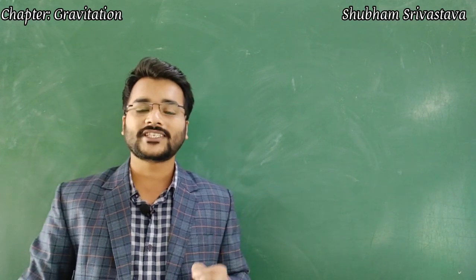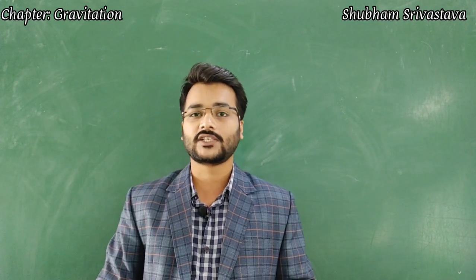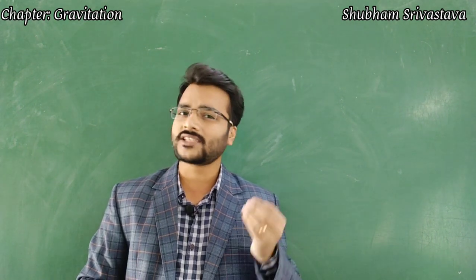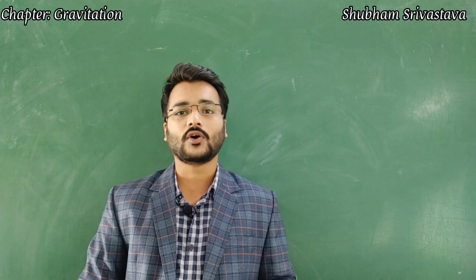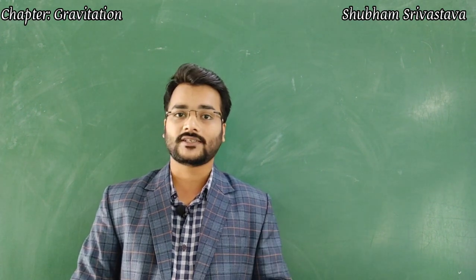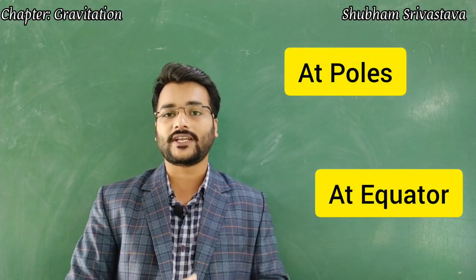Now just now we studied that the value of small g is 9.8 meter per second square on earth, but in some special cases there are some slight variations in the value of acceleration due to gravity. There are actually two places, the first one at poles, the second one at equators.